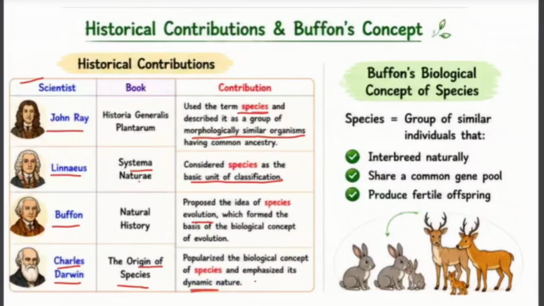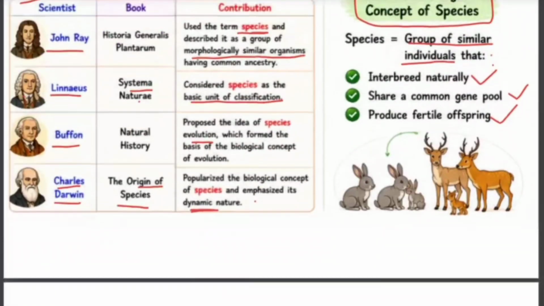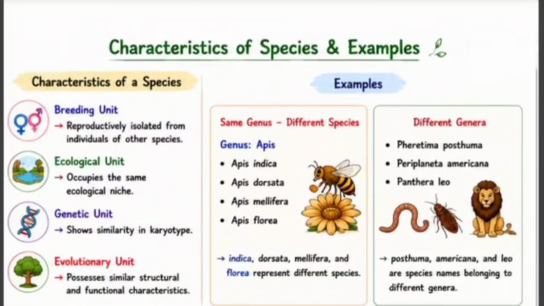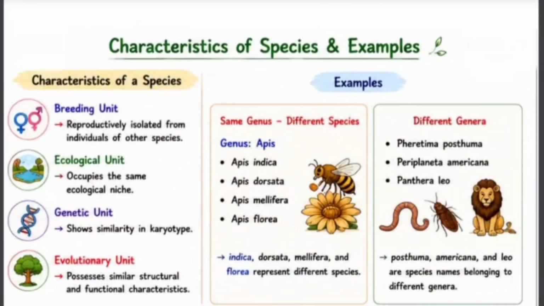Now, let us discuss Buffon's biological concept of species. According to Buffon, a species is a group of similar individuals that interbreed naturally, share a common gene pool, and produce fertile offspring. Now, let us understand this with a simple example. Suppose two organisms look similar. Does that automatically mean they belong to the same species? Not necessarily. They must also be capable of reproducing naturally and producing fertile offspring. Only then can they be considered members of the same species. This idea forms the foundation of the biological species concept.